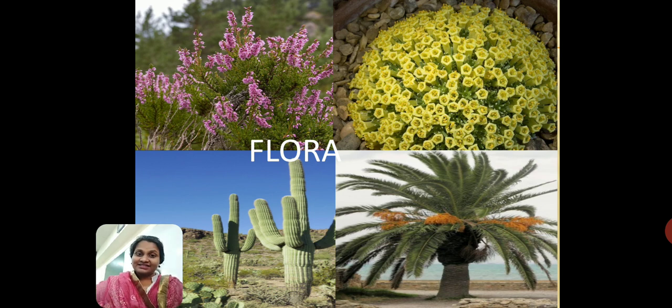When I say the deserts are mainly found in the torrid zone, it does not mean that you will find deserts only there. No, you will find them in all the other zones also, but mostly they are in between 20-degree north latitude and 30-degree north latitude, and 20-degree south latitude and 30-degree south latitude. These deserts are also the areas which record the maximum temperature and the minimum temperature. That means the hottest temperature that was recorded was 57.8 degrees Celsius in Sahara Desert.